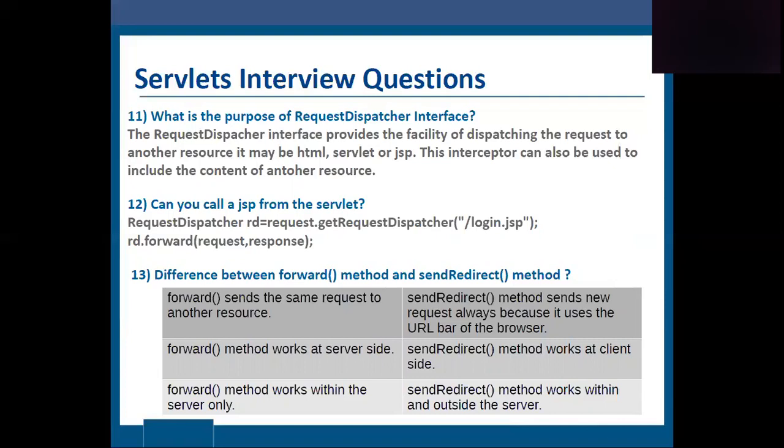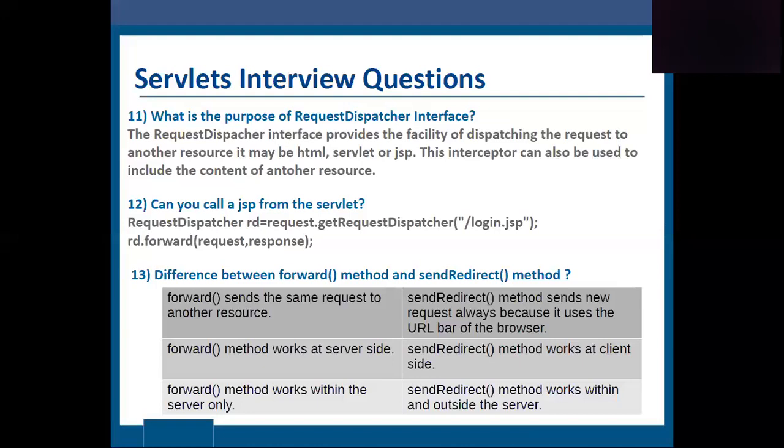Can you call a JSP from a servlet? RequestDispatcher rd = request.getRequestDispatcher(...); rd.forward(request, response). What is the difference between the forward method and the sendRedirect method? Forward sends the same request to another resource.